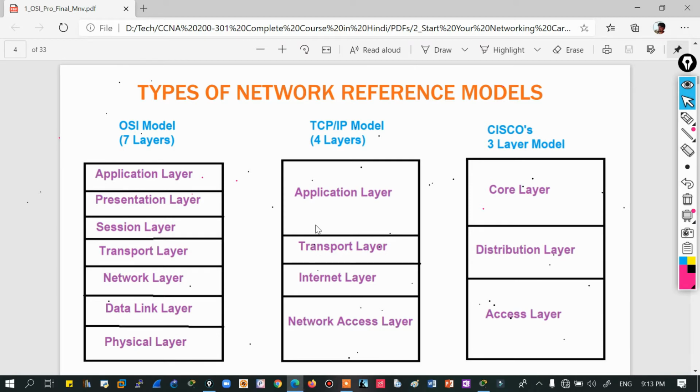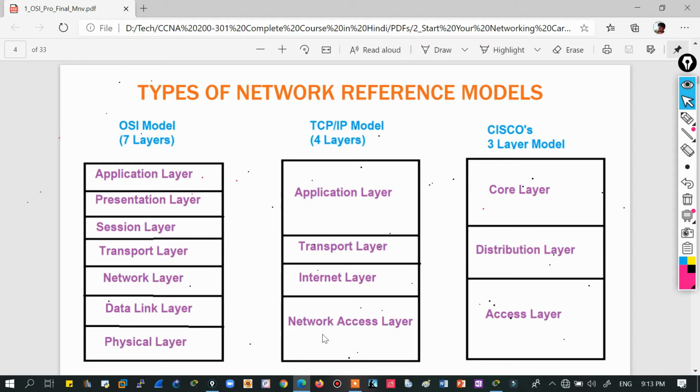In some reference books you will find 5 layers, and in some you will find 4 layers. So it is nothing to worry about. These are just comparative layers. And let me tell you about that also. In this, these 3 layers are represented by a single layer. Transport layer is there. Network layer in TCP/IP model is known as internet layer. And sometimes you will find them here as 2 different layers, and sometimes you will find only 1 layer, which is network access layer.